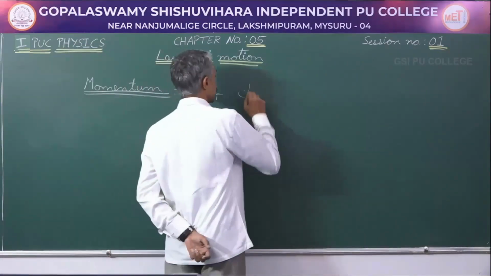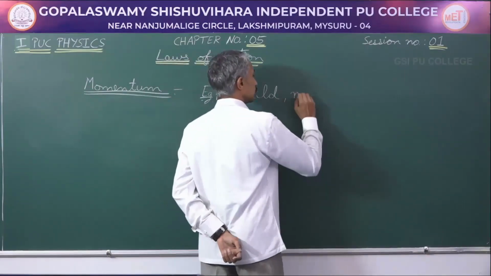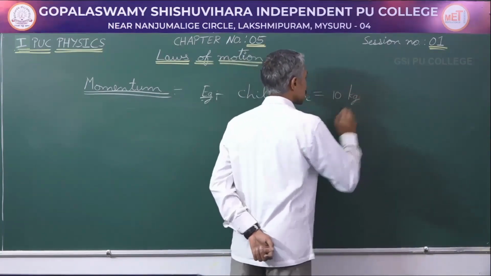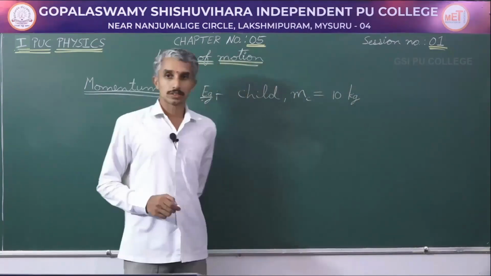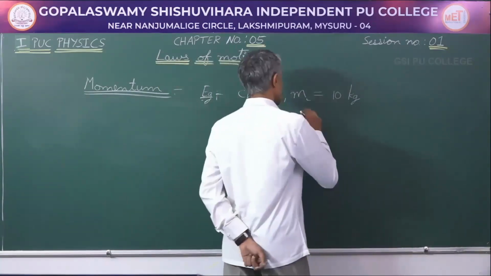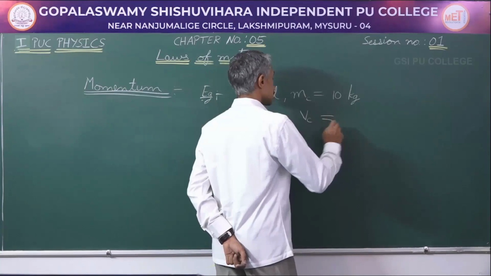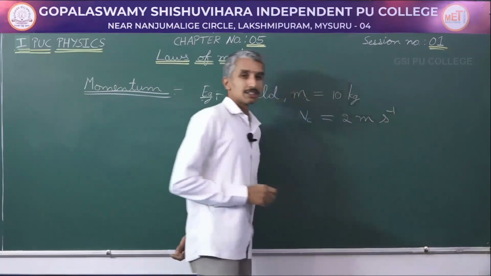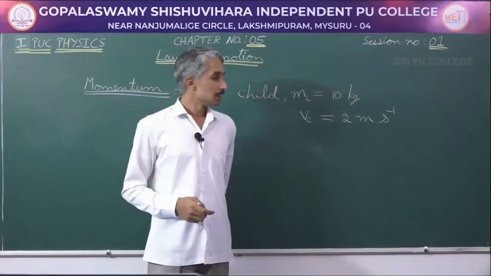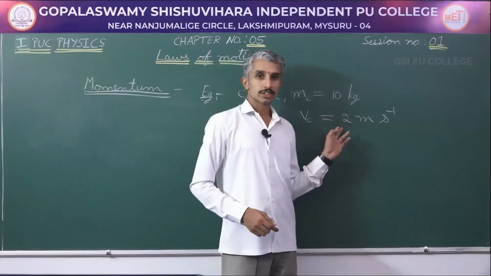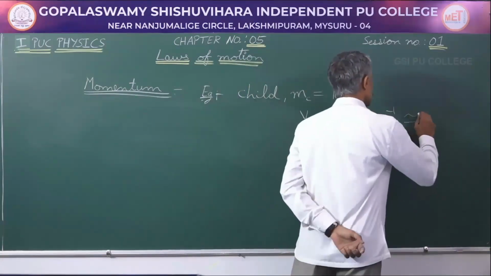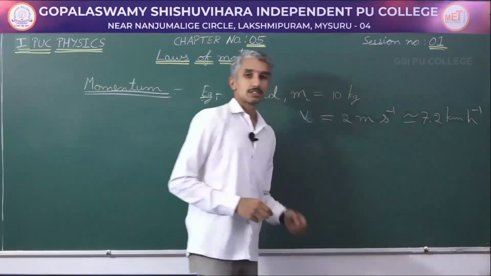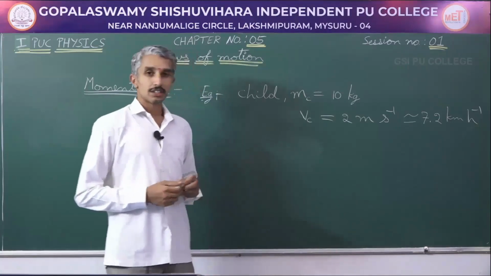We will consider a child in our home whose mass is some 10 kgs. The child is cycling, and let us say the velocity or speed of cycling is some 2 meter per second. Cycling fast, covering 2 meters in a second. If you convert this into kilometer per hour, it is very nearly equal to 7.2 kilometer per hour.